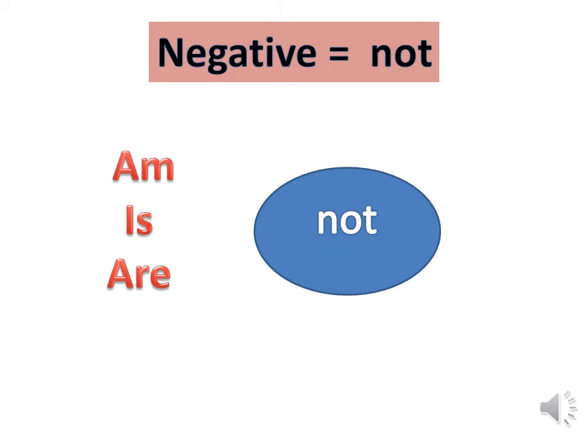Okay, now we are moving to the negative, and also we are sure that negative means not. And this is so much easy because here the main verb is am or is or are. So, not comes after am or is or are.